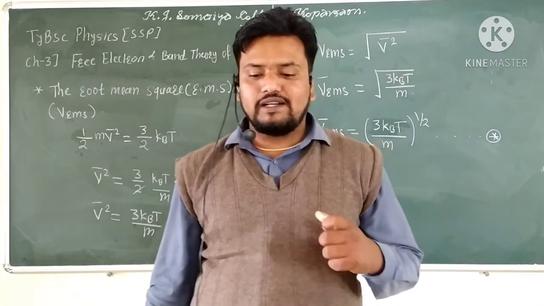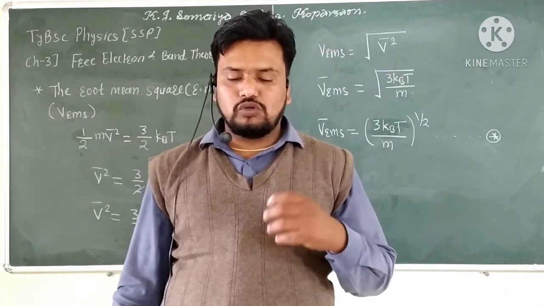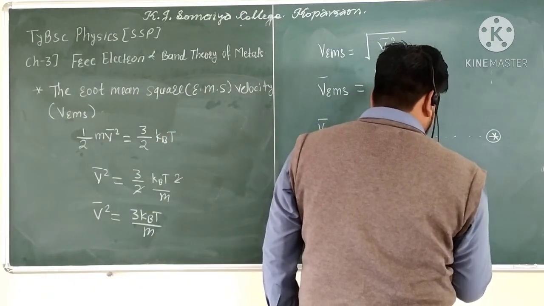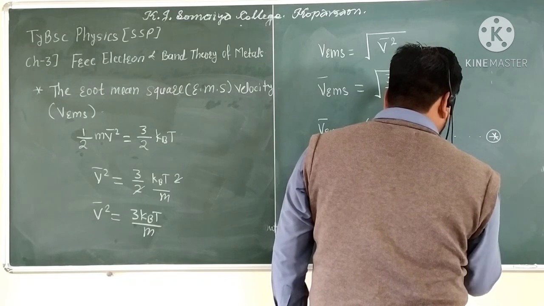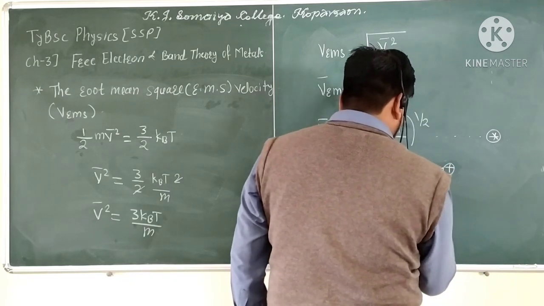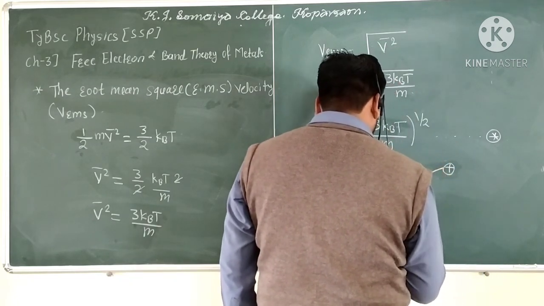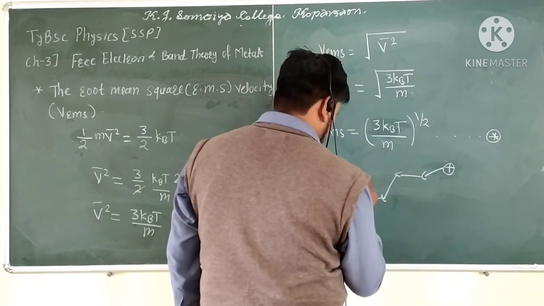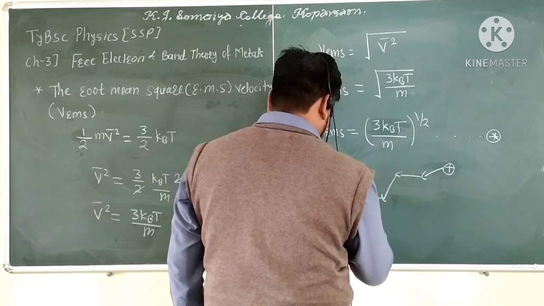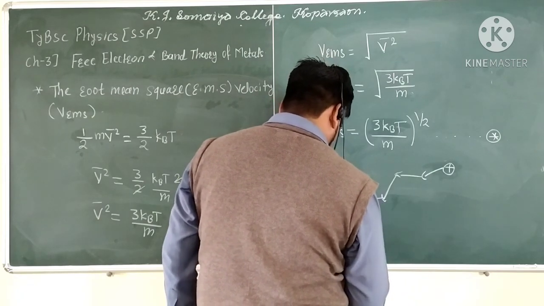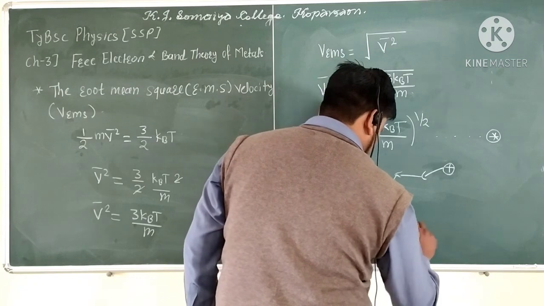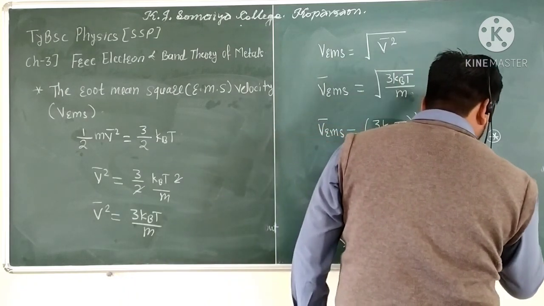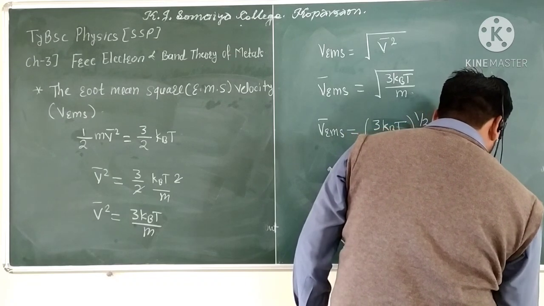And the path between collisions, which is shown in the figure, is the path that the electrons follow while moving freely. For any direction, this is the starting point and this is the finishing point.